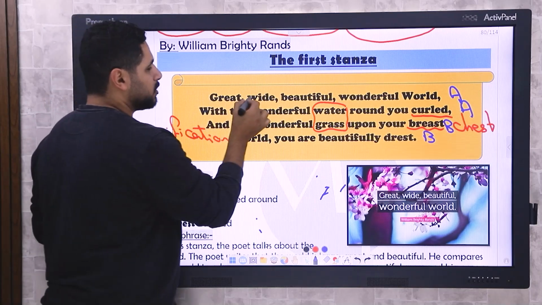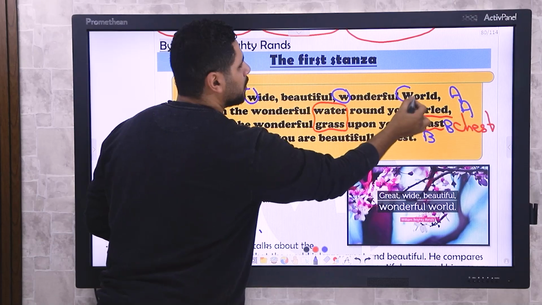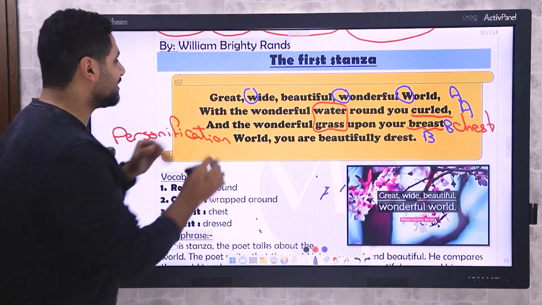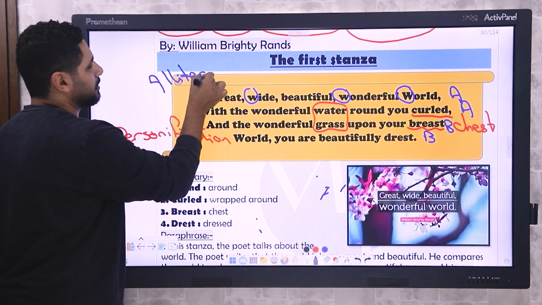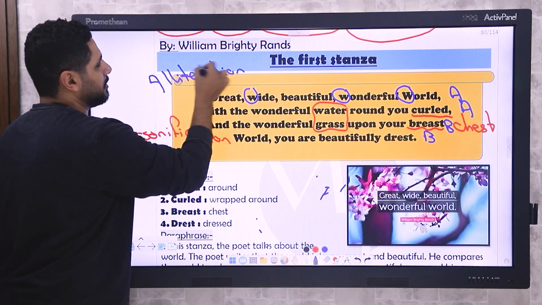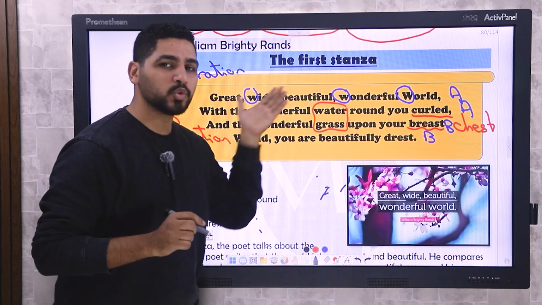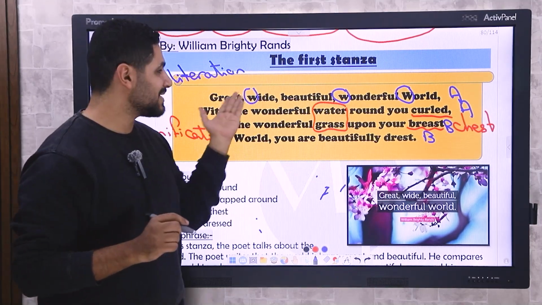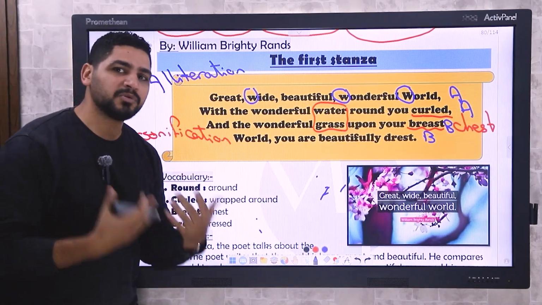Look at the first line. We have wide, wonderful, world. The three words begin with the sound W, and this is what we call an alliteration. An alliteration is when two or more words on the same line begin with the same consonant sound. They begin with the same W sound, and this makes a musical sound.